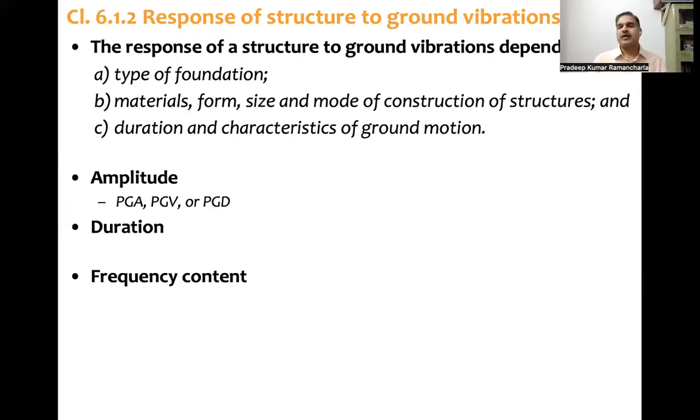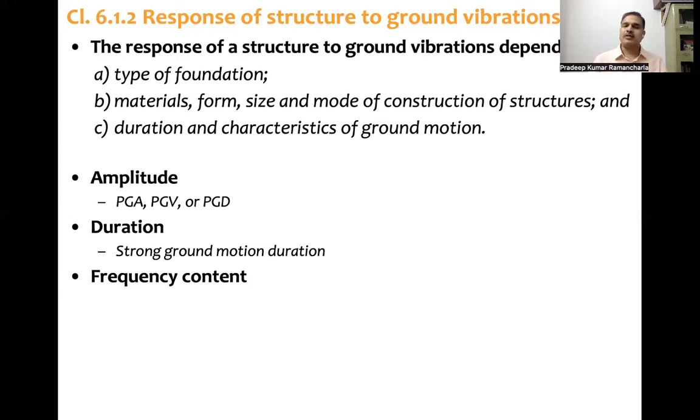But if the duration of the 0.16g earthquake is more compared to 0.18g, then because of the number of inelastic cycles which the structure makes, damage will be more in the second one, even though the peak ground acceleration is less. So that's how these two are connected. Not peak ground acceleration alone, but the duration of strong ground motion is also important.